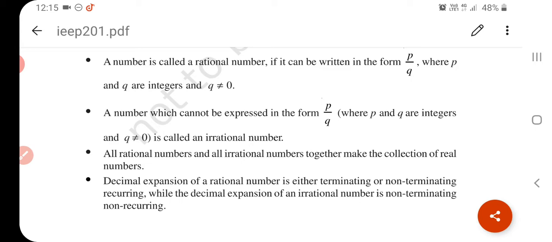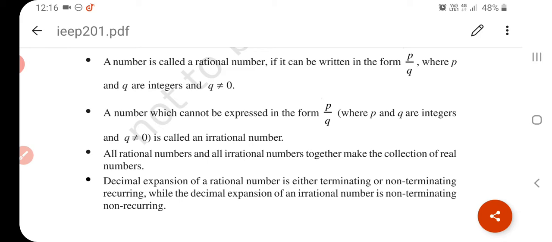Okay, students. Now this chapter is on real numbers. What is a real number? If you say the bunch of all numbers, natural numbers, whole numbers, integers, they are all rational numbers. Whether natural numbers, whole numbers or integers, all of them come under rational numbers. And irrational numbers are one more type of number.